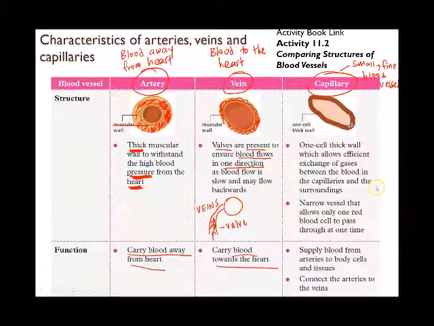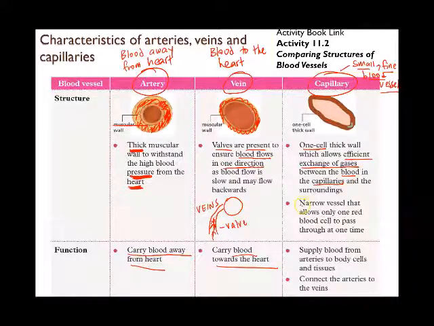Finally, you have your capillary. Your capillaries are very small and fine blood vessels. They are so small and so fine that the thickness is only one cell. The reason why it has to be small and fine is because you want efficient exchange of gas between the blood and the cells. What you want is the oxygen to go into the cell and the carbon dioxide to come out from the cell back to the capillary. So that's why it needs to be very thin.